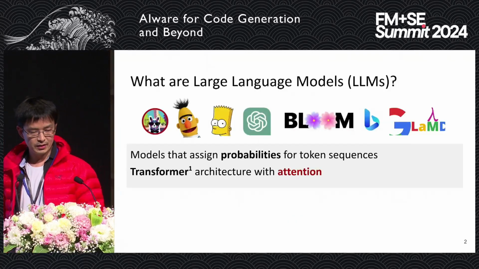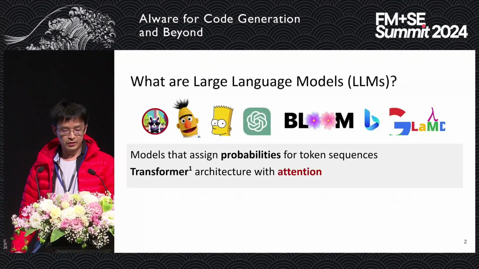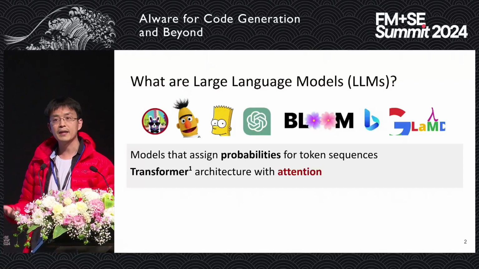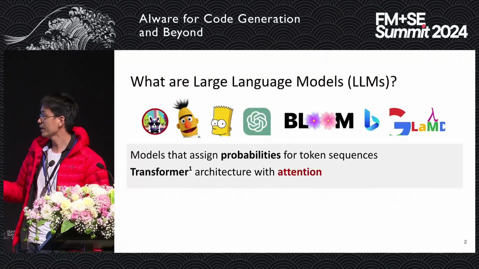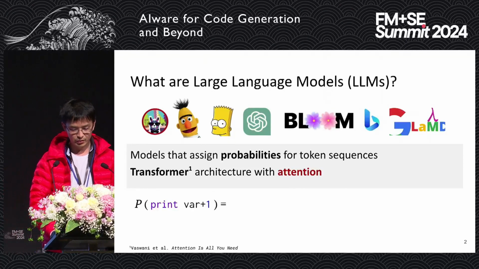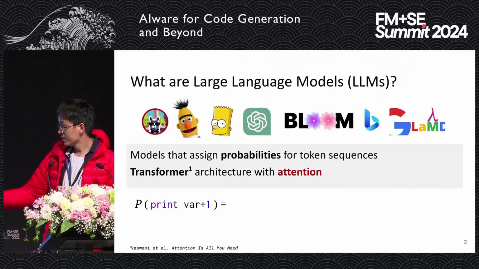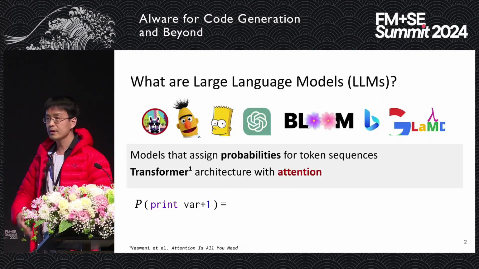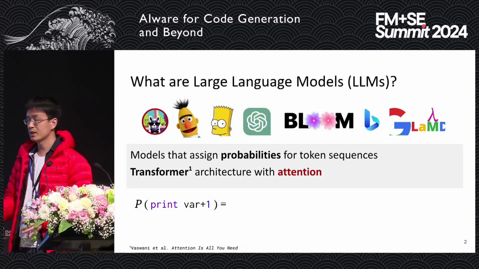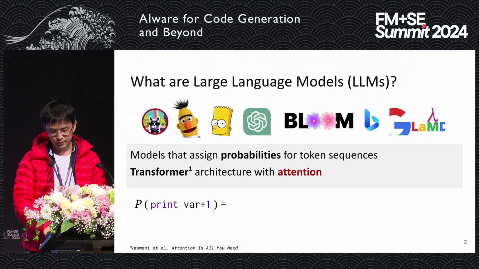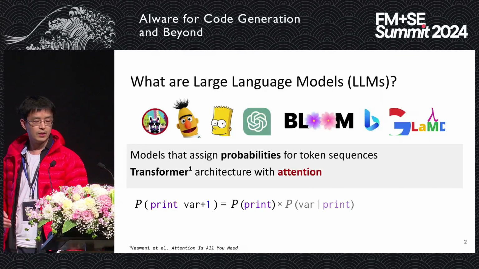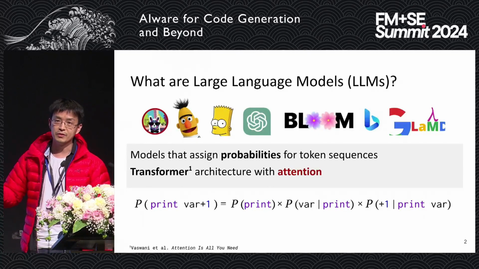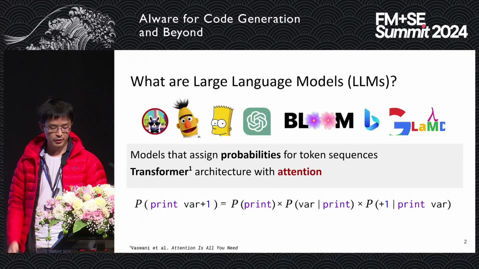Okay, so first, what are language models? Basically, they're just models that assign probabilities to token sequences, and they are typically built on the transformer architecture with attention, right? To take a very simple example, suppose I'm going to generate this statement, print variable + 1. Everything is about probabilistic computation. It's about the probability for producing the first token, and then producing the next one based on the first one, and then producing the last one based on the first two. So it's all about probability computation.